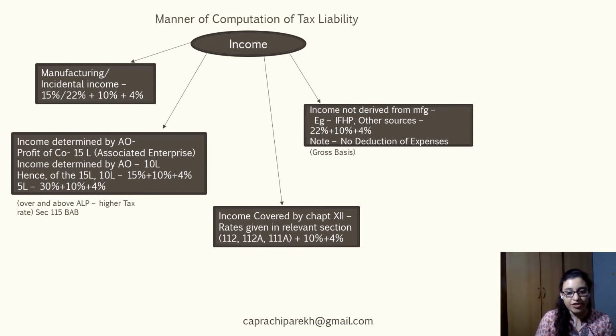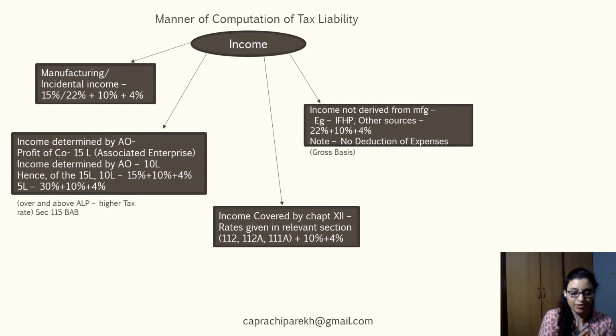The provisions in Section 115BAB very crisply outline that to the extent of such excessive income as held by the assessing officer, it would be taxed at the rate of 30%, and only the amount of income that is agreed to be at arm's length would be taxed at the concessional rate of 15%.